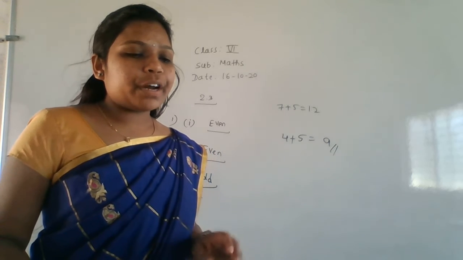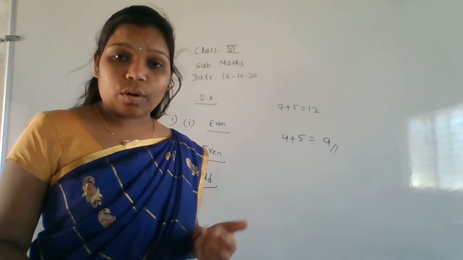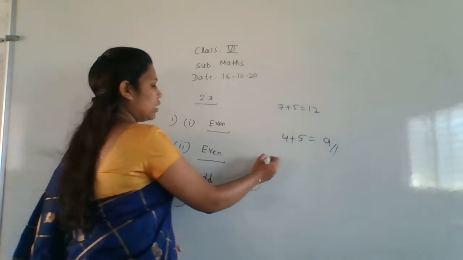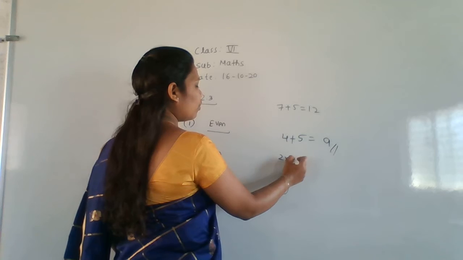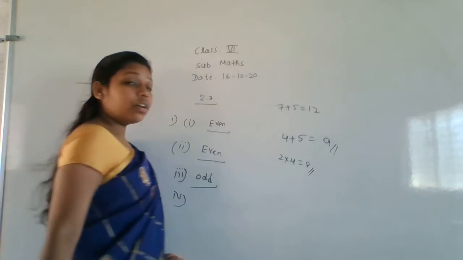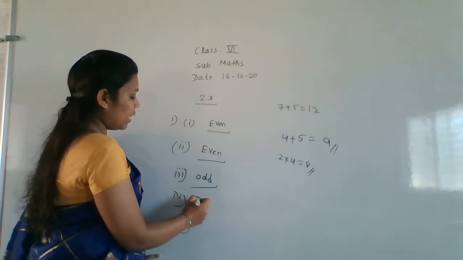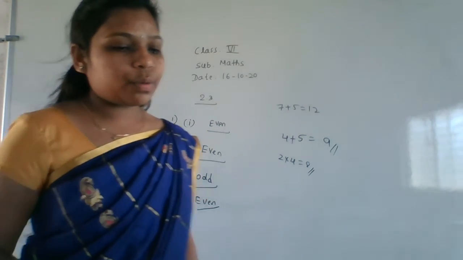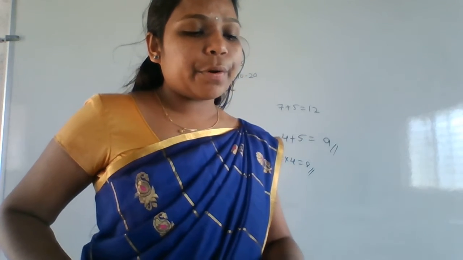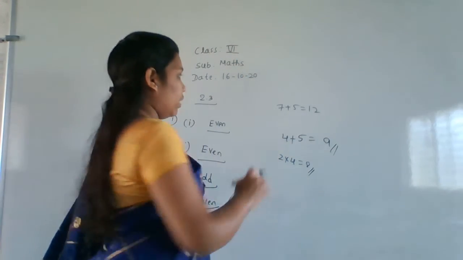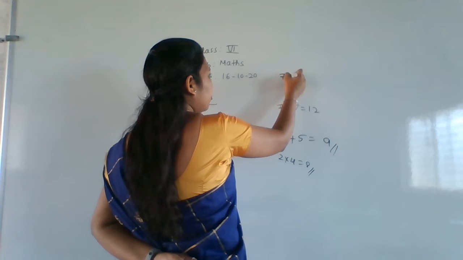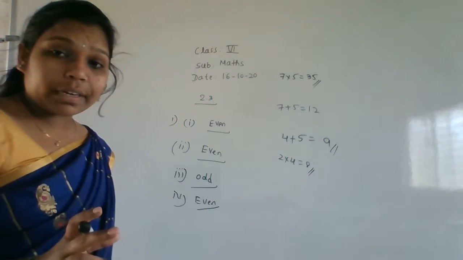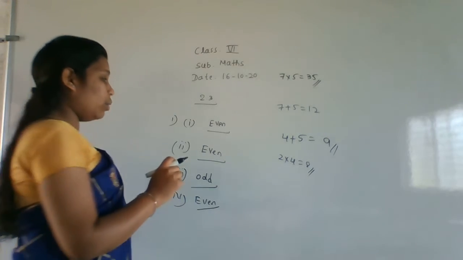Fourth one, the product of two even numbers is always what? The product means you have to do the multiplication. That is 2 into 4. That is what? 8, right? So 8 is an even number. Even number. Okay? So next one is the product of two odd numbers is always what? That is 7 into 5. That is 35, right?